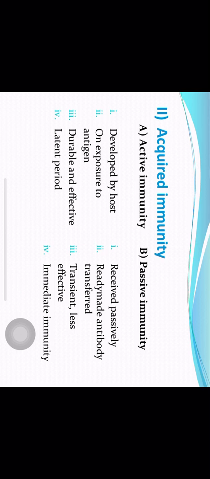There are some differences between active immunity and passive immunity. Active immunity is acquired on exposure to antigen. It is durable, effective, and it has a latent period, while passive immunity is temporary. It is obtained by ready-made antibodies, it is less effective, and it provides immediate immunity. In active immunity, it takes some time to give protection, while in passive immunity, the person gets protection immediately.